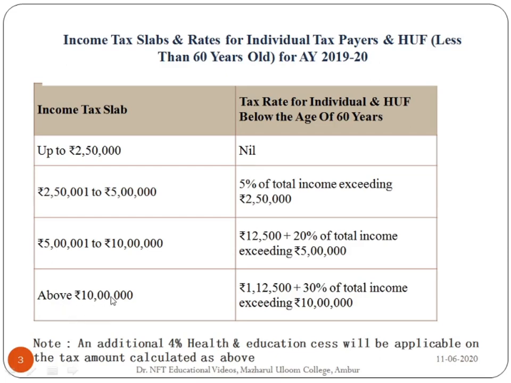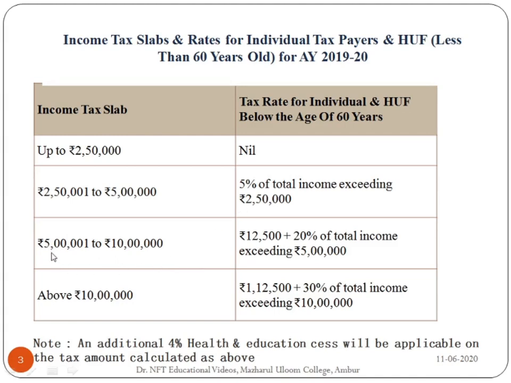Then above 10 lakhs, it is 1,12,500 plus 30% of total income exceeding 10 lakhs. Already I told you how it has to be calculated. Again, here if you see 2,50,001 to 5 lakh, it is 5 lakh minus 2,50,000, it is 2,50,000. In this 2,50,000 you should calculate 5%. That gives you 12,500. That is the tax amount for the slab of 2,50,001 to 5 lakh.